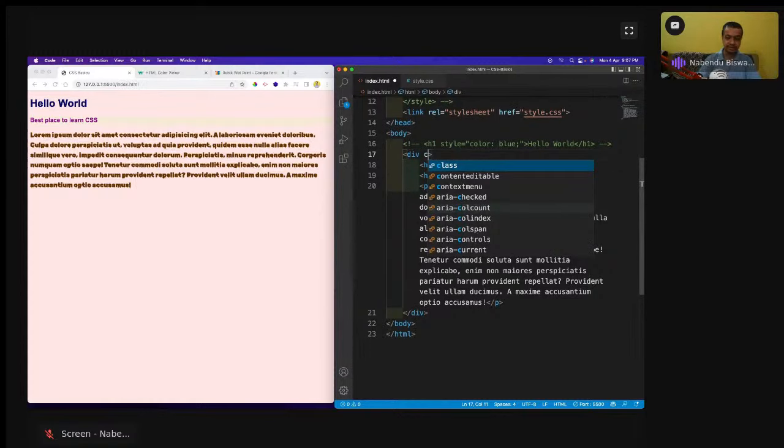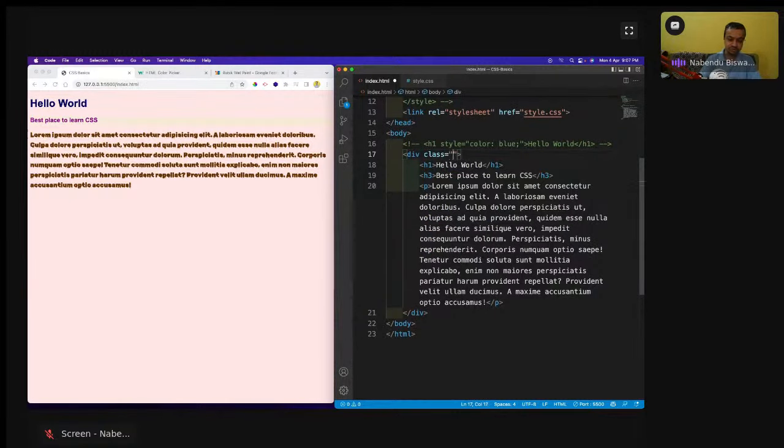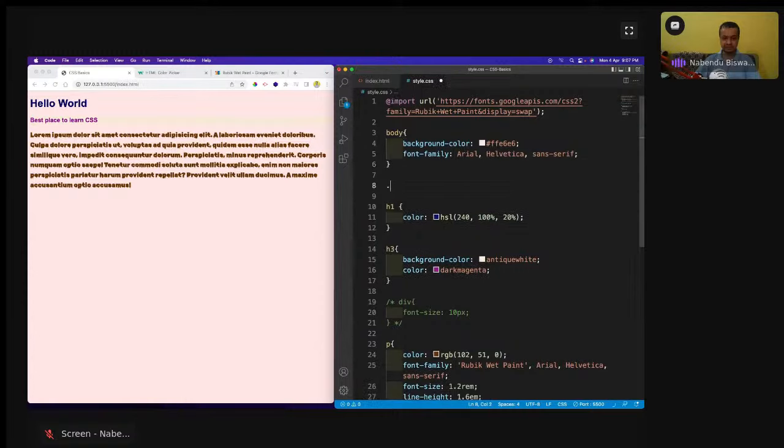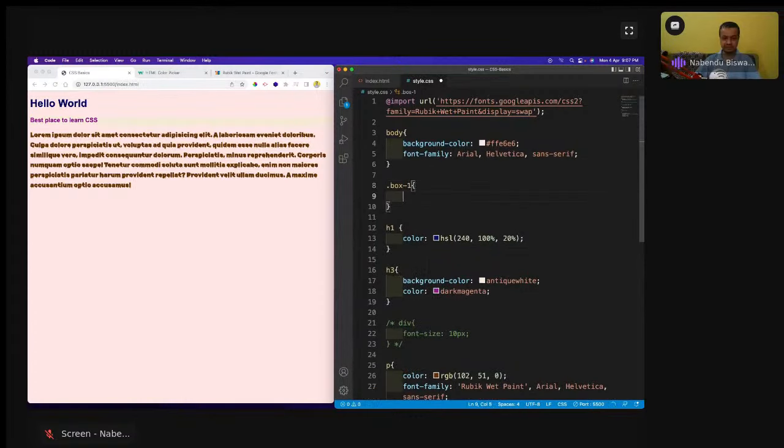So I'll give the class equal to box1. I'm going to save this, and then I'm going to come here and write dot box1. This box1 I have given, and I have to give it a dot. Classes are always given a dot.